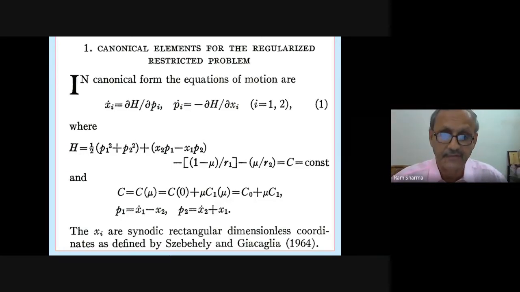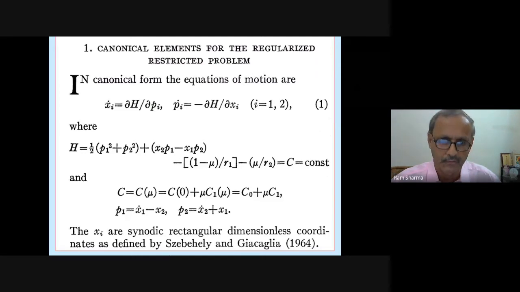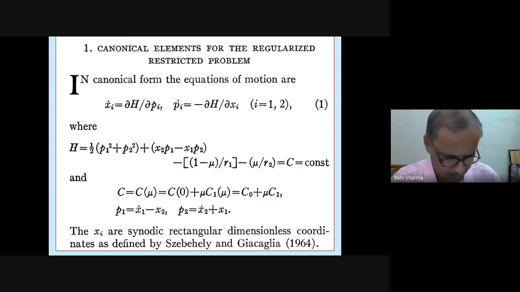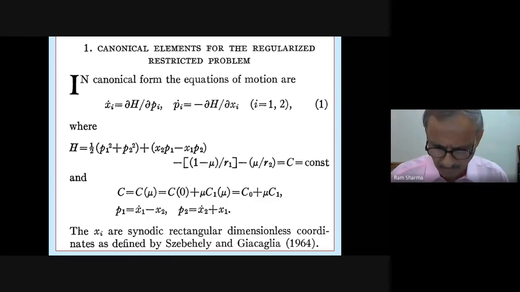This paper deals with the elliptic restricted three-body problem. It's a very good paper. Maybe when time comes, we will look into this also, because the elliptic restricted three-body problem is still important. Both the circular restricted and elliptic restricted problems are important. Elliptic is more important because most of the planets are in elliptic orbits around the Sun. So when you work on the elliptic restricted problem, you can claim that your work is more practical.